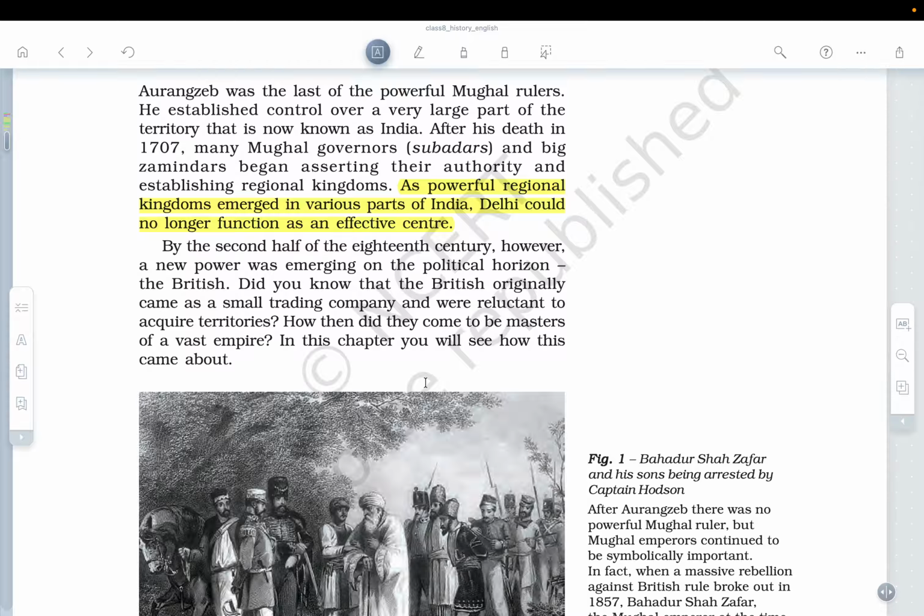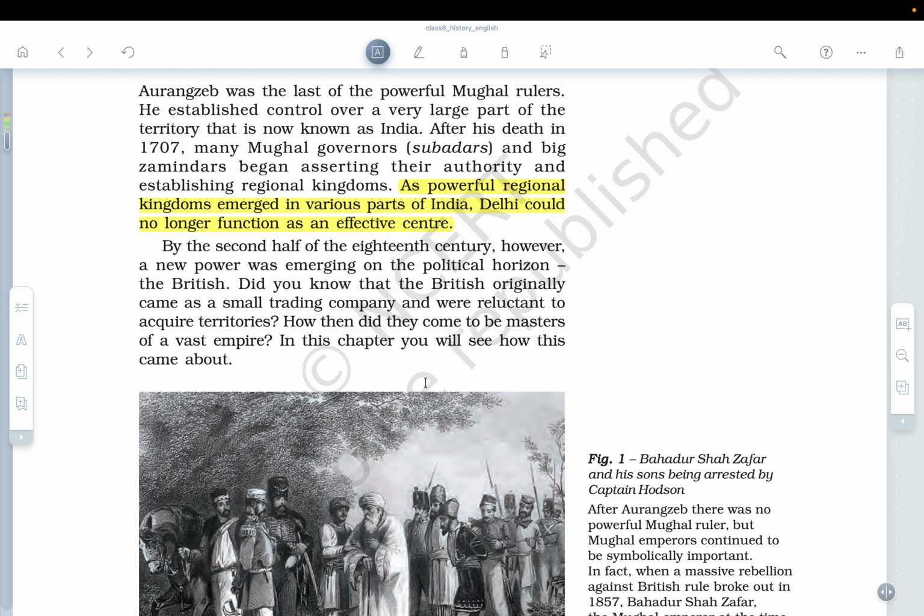Now it asks the question: did you know that the British originally came as a small trading company and were reluctant to acquire territories? Understand from the language of NCERT here, NCERT is addressing children who are in the 8th standard. But see the language it is using. The rhetorical questions which are being asked, pay attention to those questions, and those questions actually make the concept more clear.